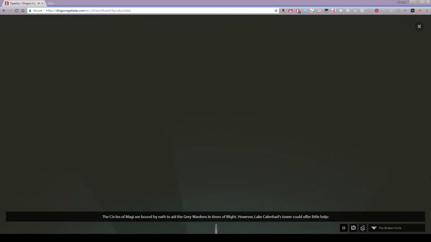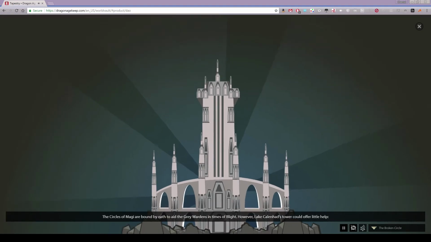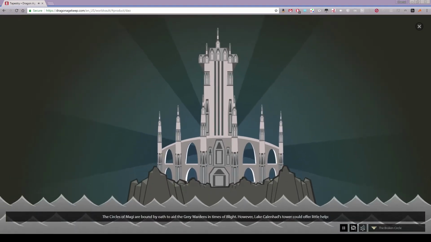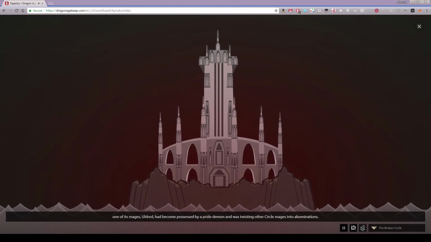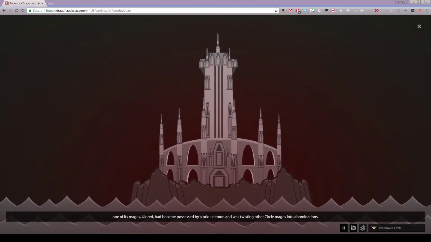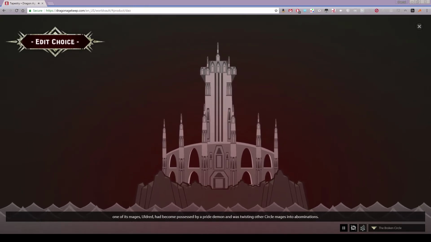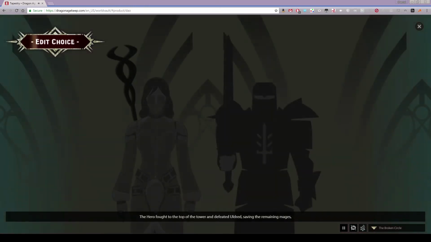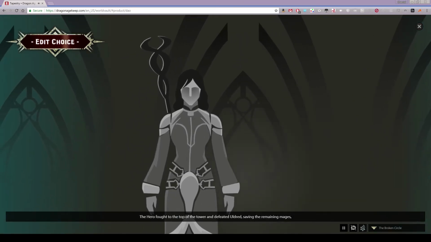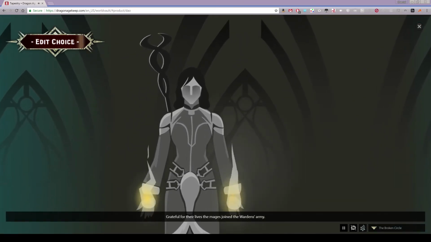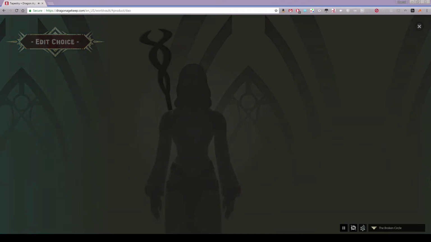The circles of Magi are bound by oath to aid the Grey Wardens in times of blight. However, Lake Calenhad's tower could offer little help. One of its mages, Uldred, had become possessed by a pride demon and was twisting other circle mages into abominations. The hero fought to the top of the tower and defeated Uldred, saving the remaining mages. Grateful for their lives, the mages joined the Warden's army.